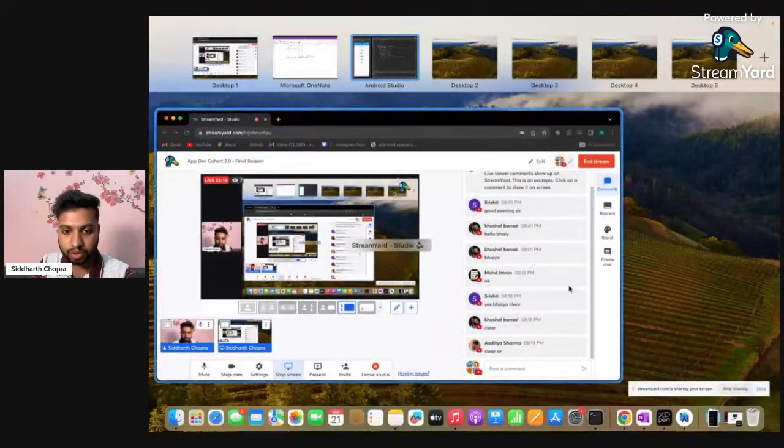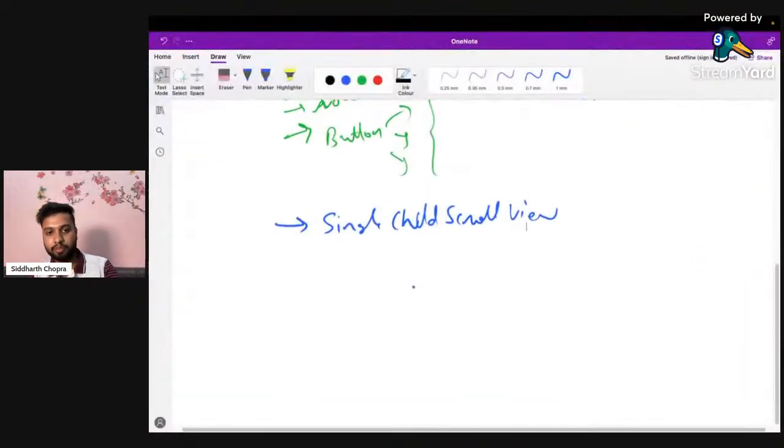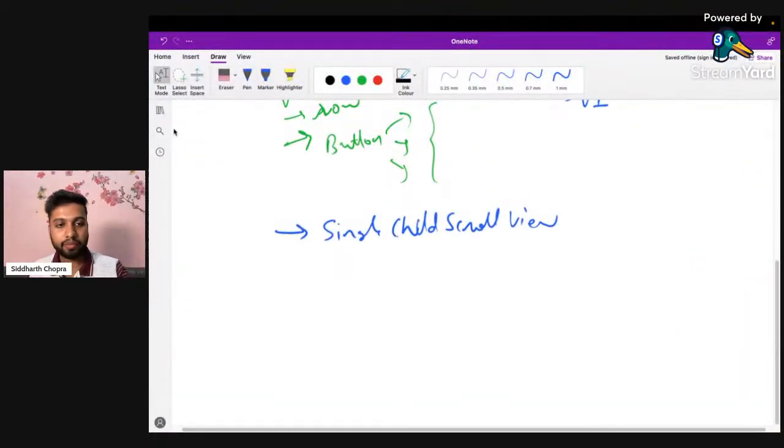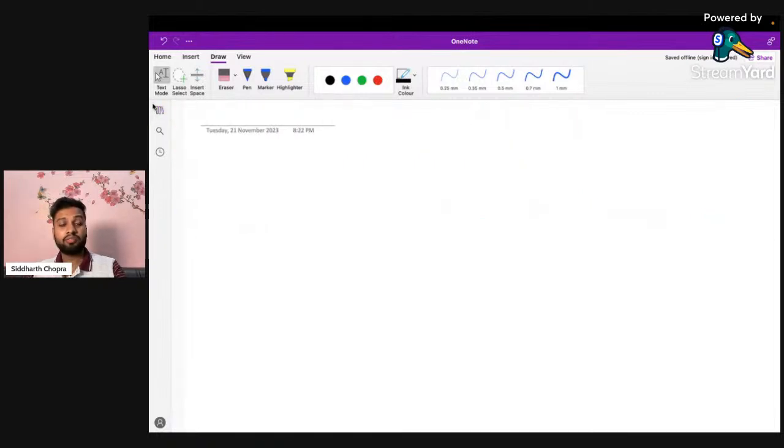Okay, so that concept is clear. Perfect. So I'm just repeating whatever we have done right now, and then we will work on this: instead of adding those items to the list manually, we will fetch the items from some internet source.